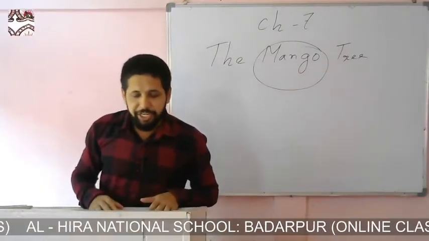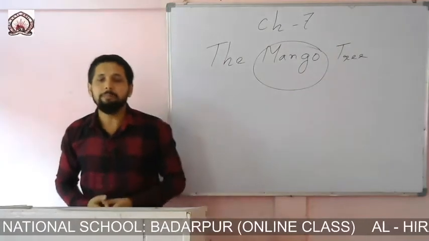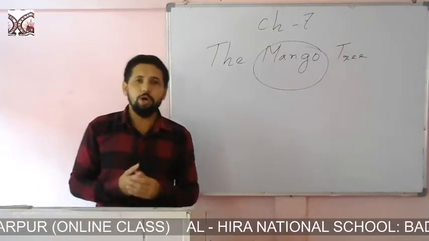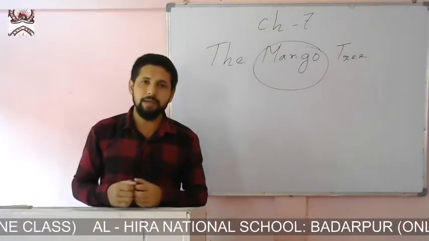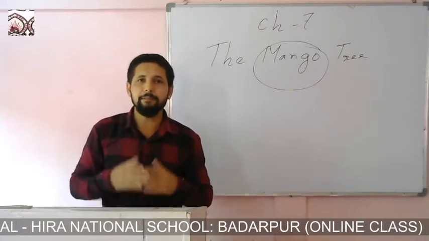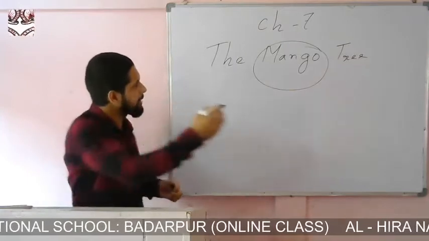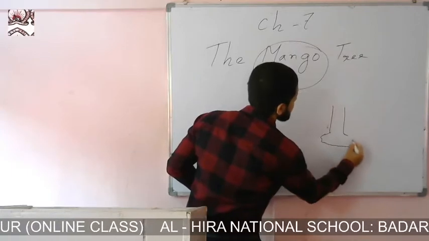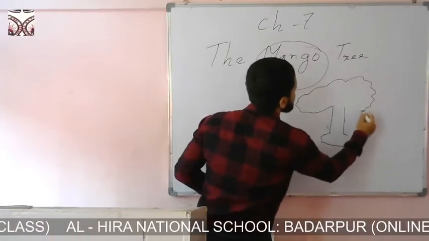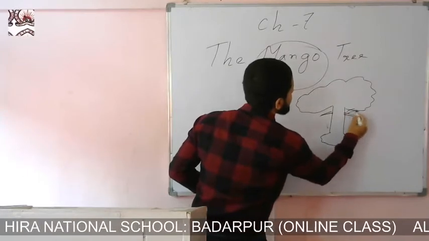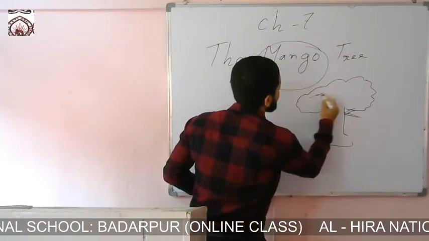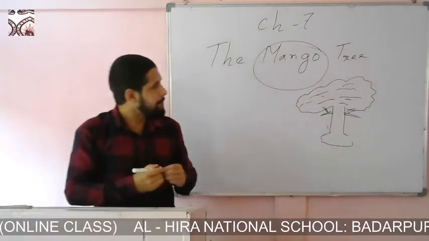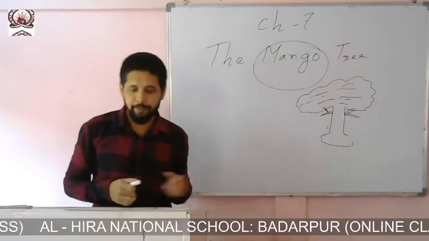There was a big tree in Omi's garden. Before that, let me tell you that although there are a few names in this chapter, the main character of this chapter is what? A mango tree. All right. So let me draw a bit. These are the branches of the tree and these are the leaves. So in this chapter we shall see that the main character is a mango tree.